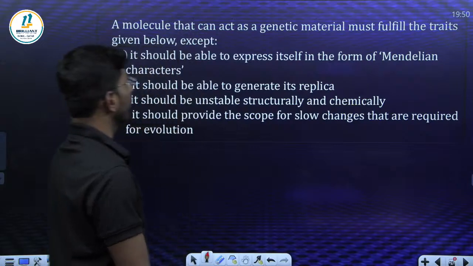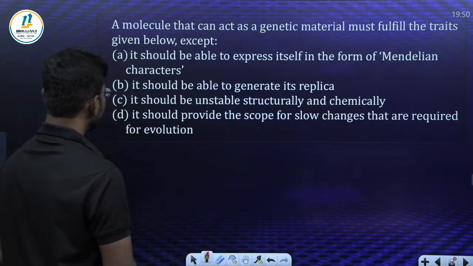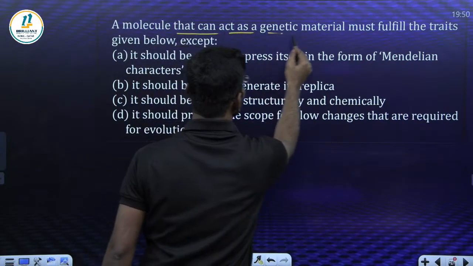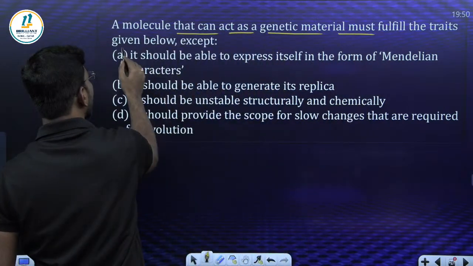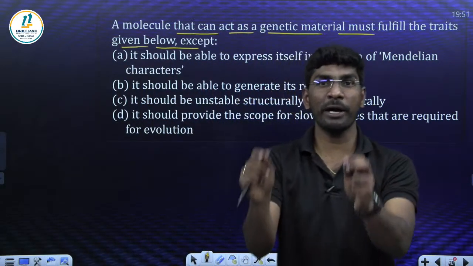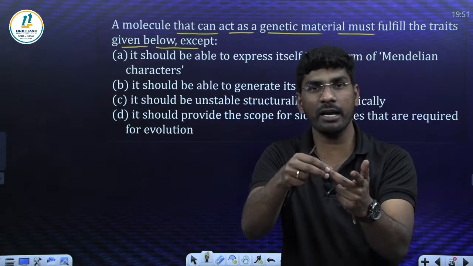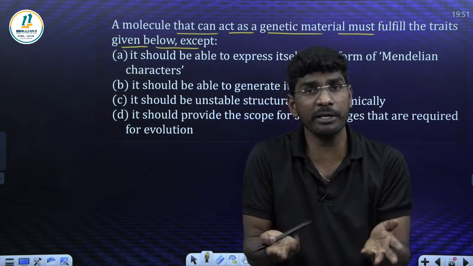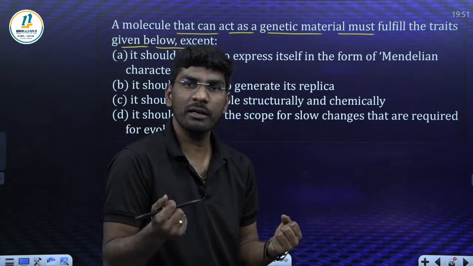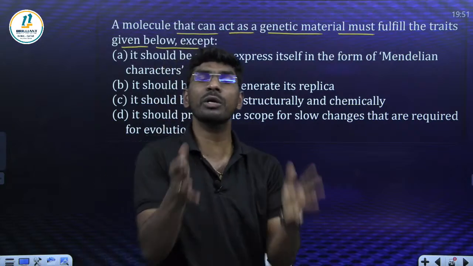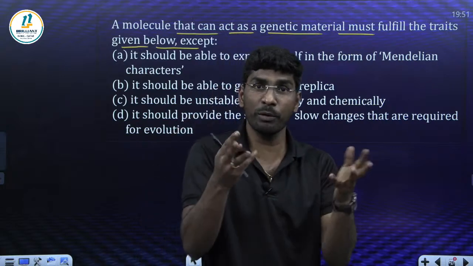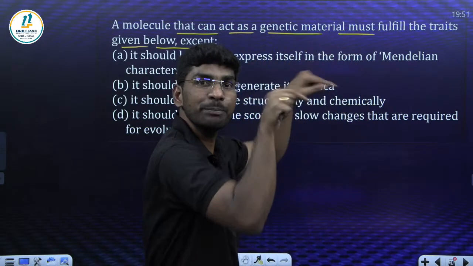Now look at the next question. What about this? A molecule that can act as genetic material must fulfill the traits below, except the given one. We know biomolecules are proteins, carbohydrates, DNA, RNA. Only DNA and RNA are considered genetic material. Why can't protein be genetic material? Why don't you consider lipid, protein or carbohydrate as genetic material? Why are you considering DNA and RNA as genetic material? They have 4 characteristic features, right? We learned. There are 2 more questions also. But they are giving one exception. What is that one exception?